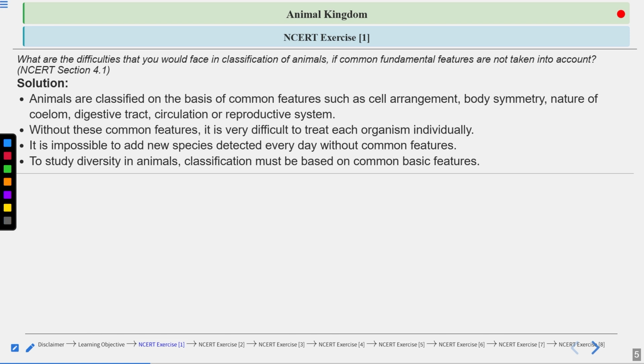So now you see all these are placed according to advancement. When you move from Porifera to Cnidaria to Ctenophora to Platyhelminthes, Aschelminthes, Annelida, then comes the Arthropoda. So this is the sequence in which the organisms show their complexity. They are moving toward advanced features from one phylum to another, right? So that is why this fundamental feature is very, very important to understand each and every phylum. And without following these features, you will not be able to classify the organisms.